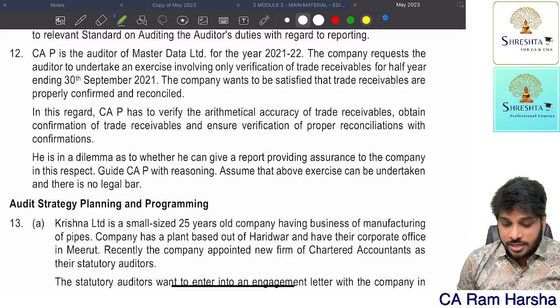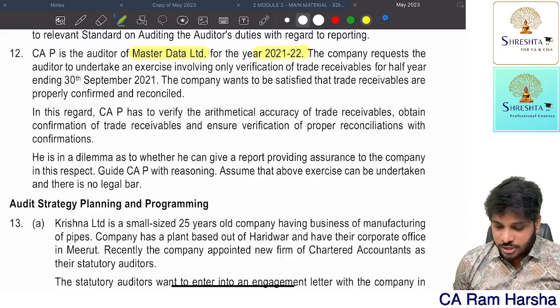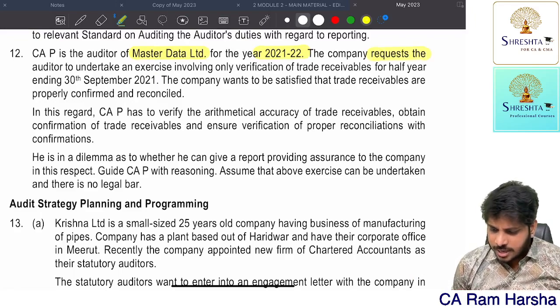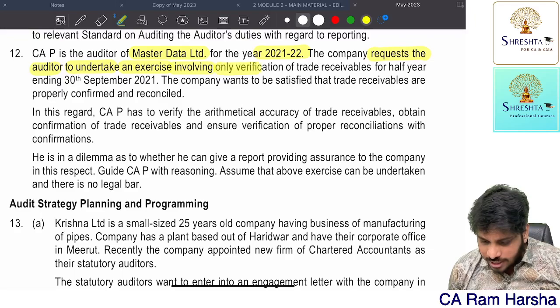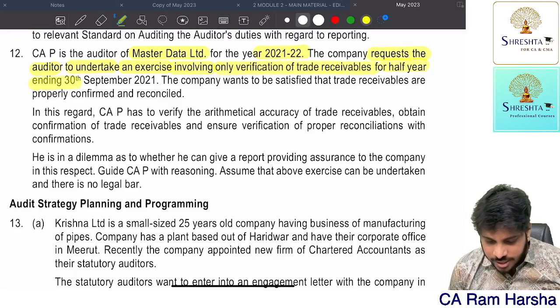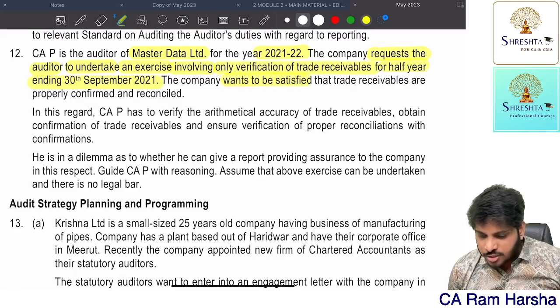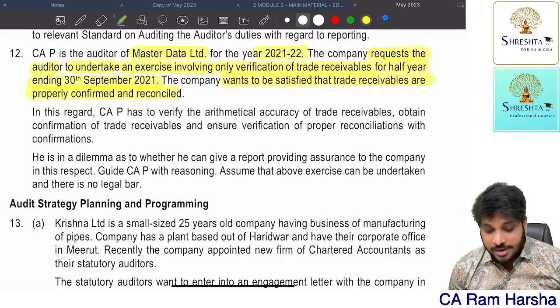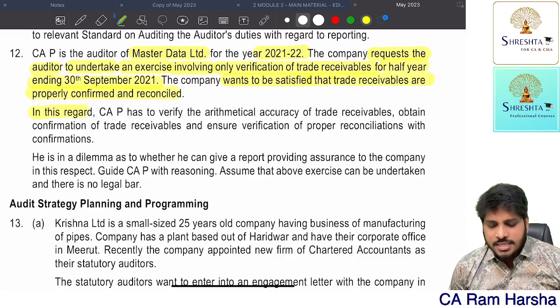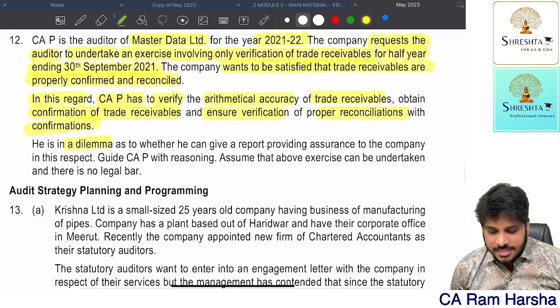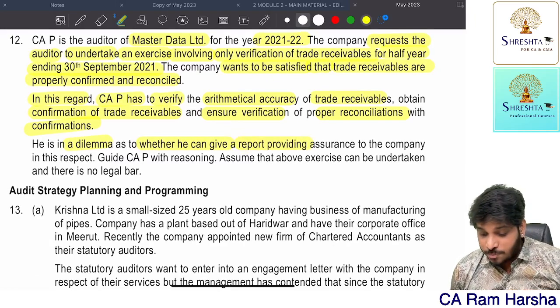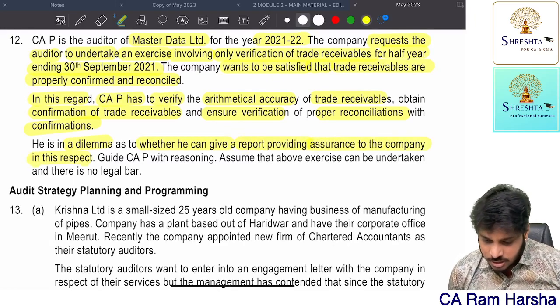CAP is the auditor of Master Data Limited for 21-22. The company requests the auditor to undertake an exercise involving only verification of trade receivables for the half year ending 30th September. The company wants to be satisfied that trade receivables are properly confirmed and reconciled. CAP has to verify the arithmetical accuracy of receivables, get confirmation from third parties, and ensure verification of reconciliation with the confirmation. He is in a dilemma as to whether he can give a report providing assurance to the company in this respect.